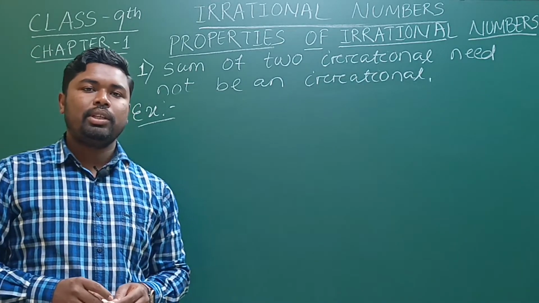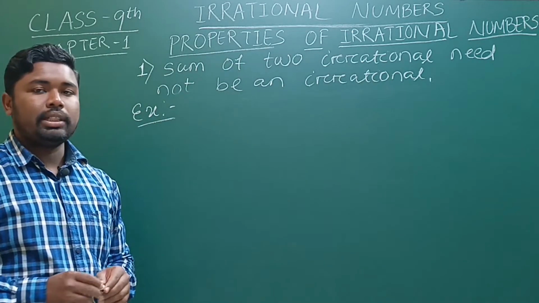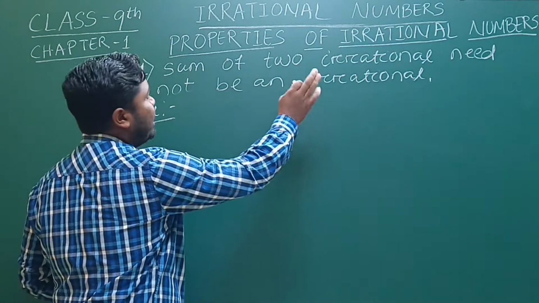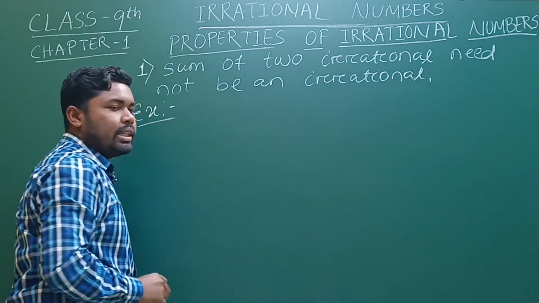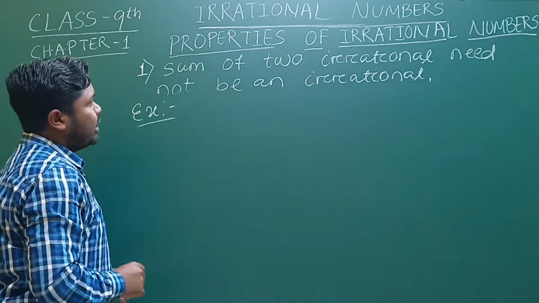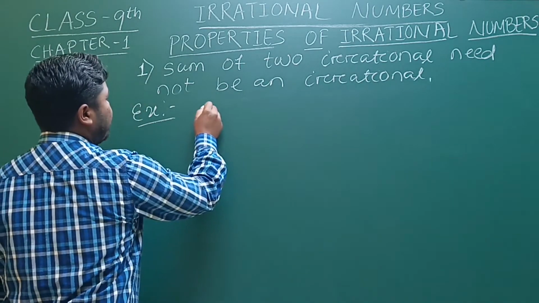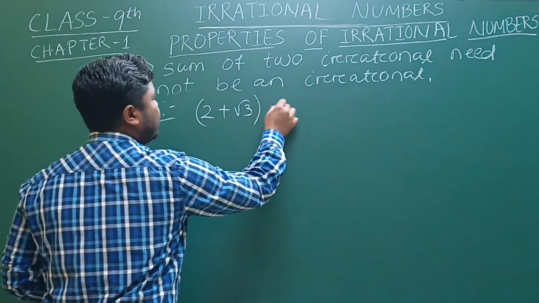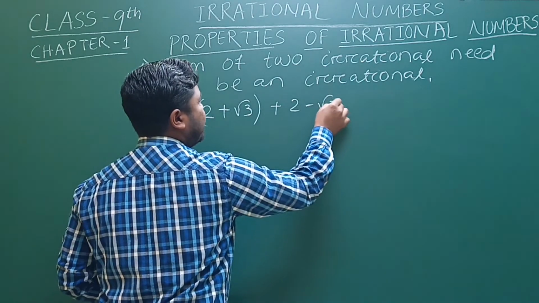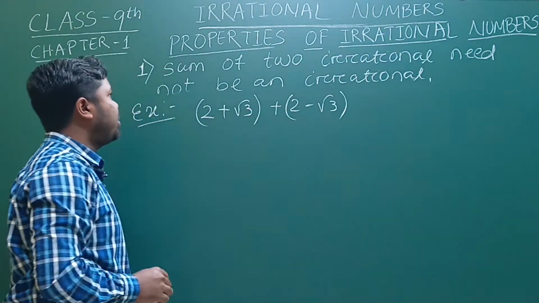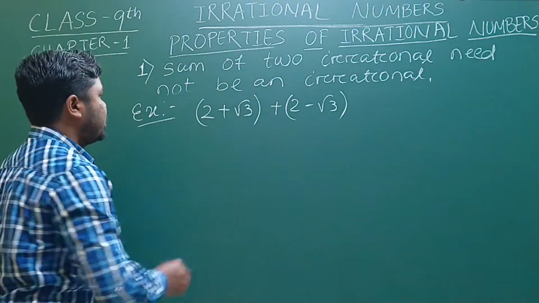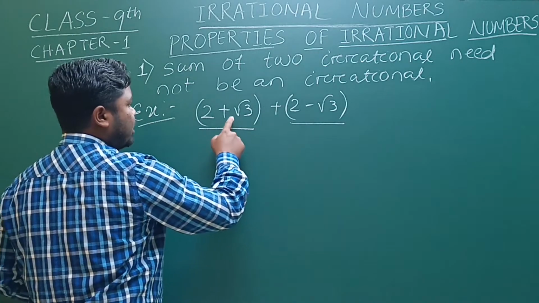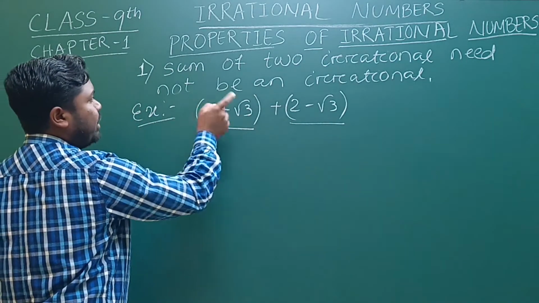Now we discuss the properties of irrational numbers. What is the first property? The sum of two irrational numbers need not be an irrational number. For example, we write 2 plus root 3, plus 2 minus root 3. So the sum of two irrational numbers is a rational number. The sum of two irrational numbers need not be irrational.